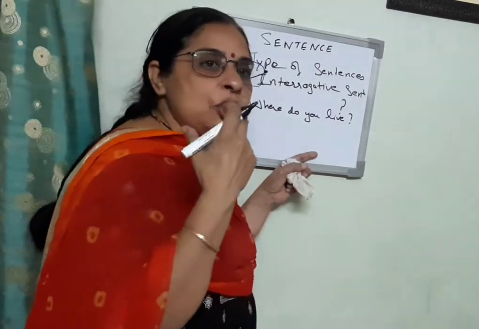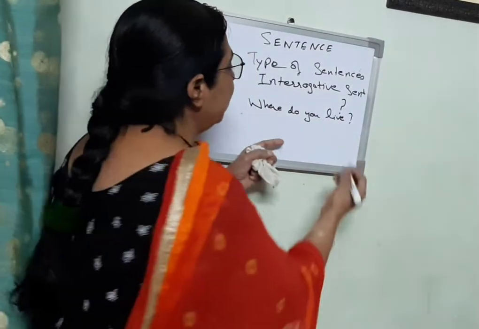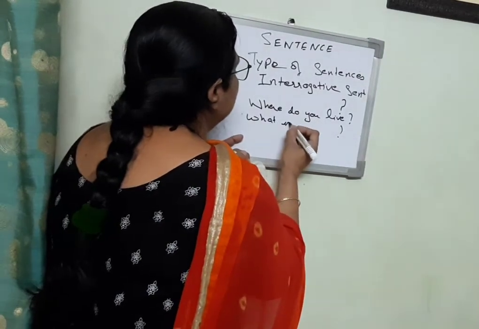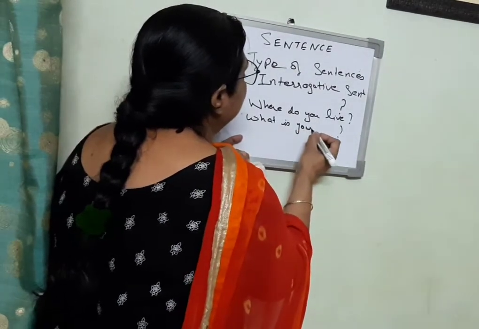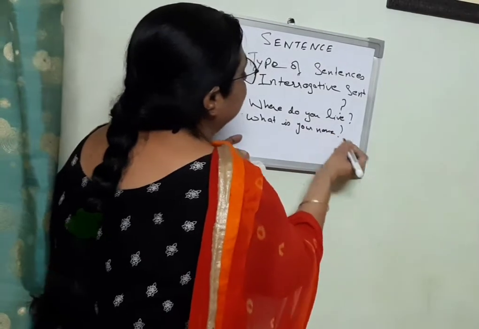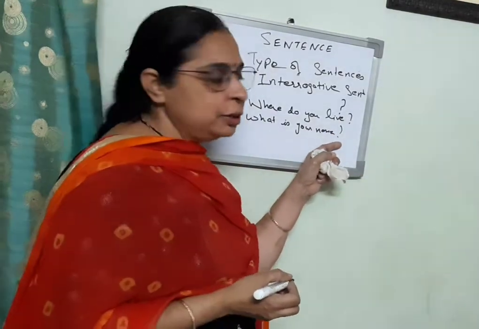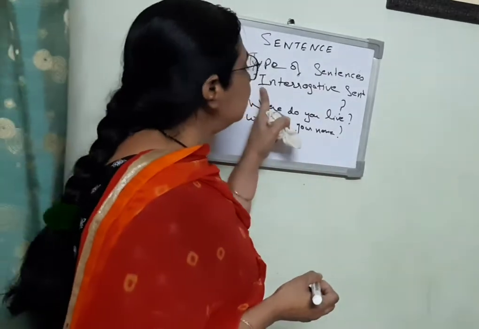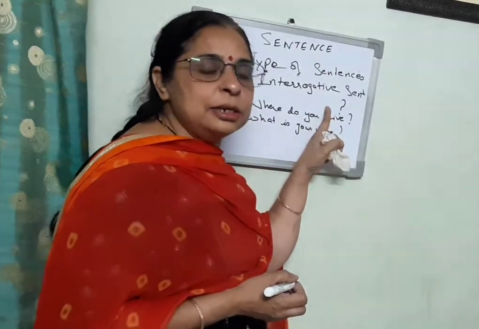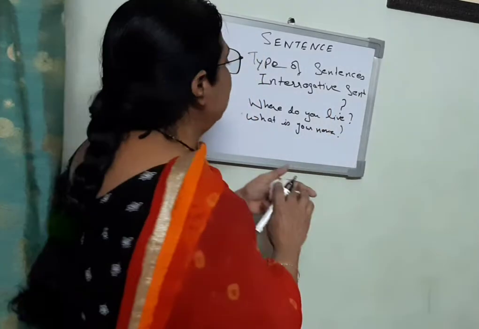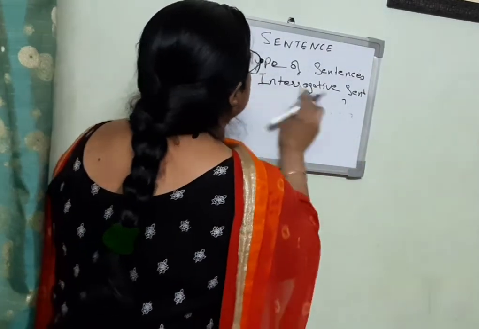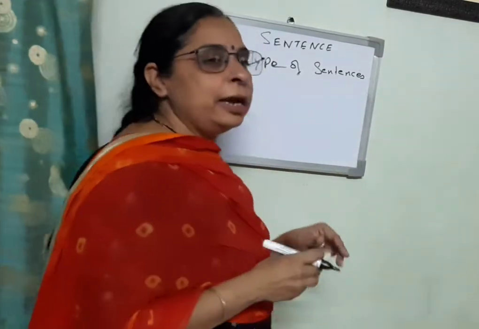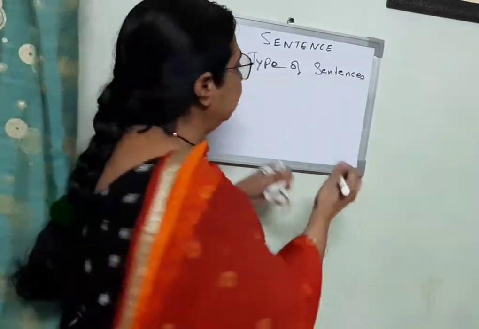Or what is your name? That is also a question. What is your name? So it is also asking a question, so it ends with a question mark. Okay, this was the third type of sentence, that is interrogative sentence. Now comes the fourth type of sentence, that is exclamatory sentence.